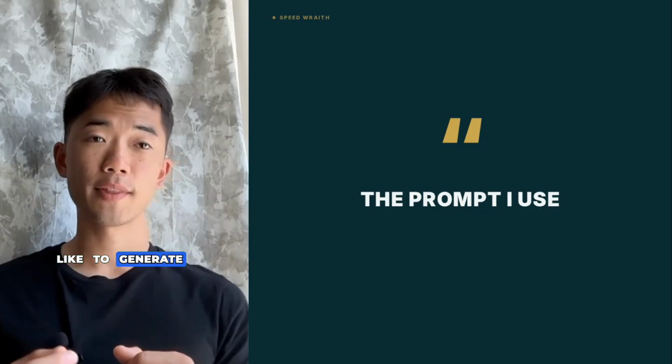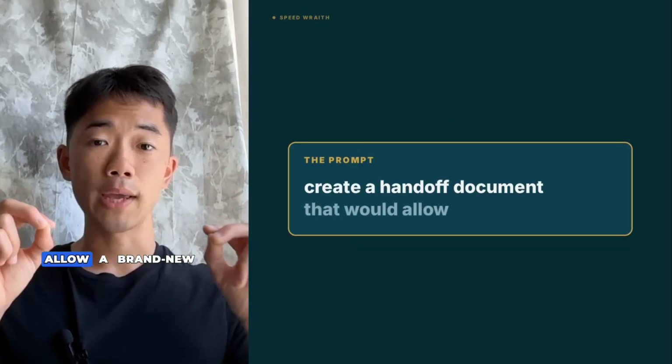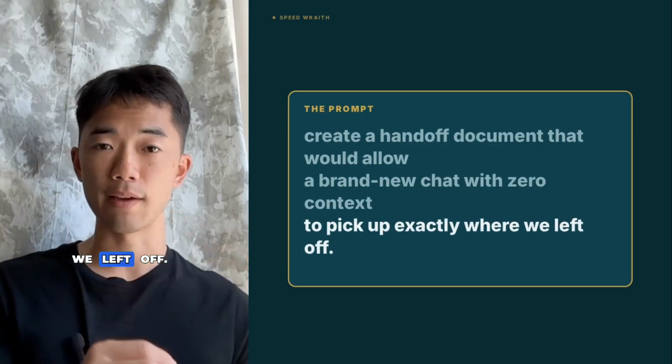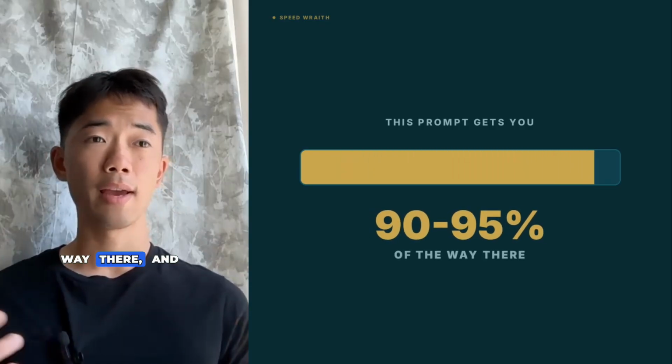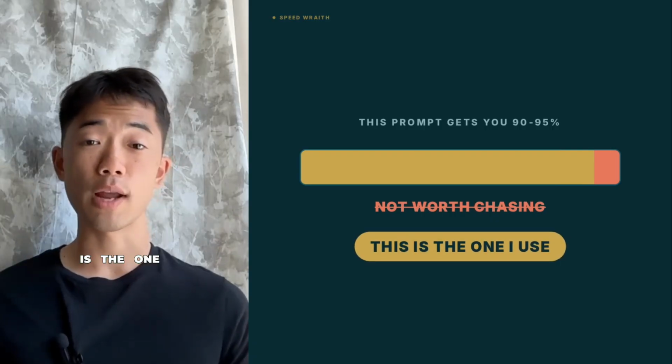The way I like to generate this is by using the prompt, create a handoff document that would allow a brand new chat with zero context to pick up exactly where we left off. I've found that this prompt is 90 to 95% of the way there, and honestly, I don't see why I need to push for that extra 5 to 10%. So this is the one I use.